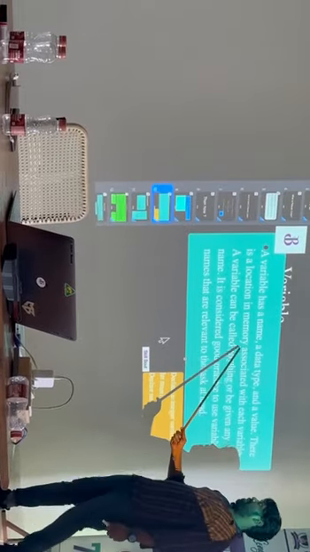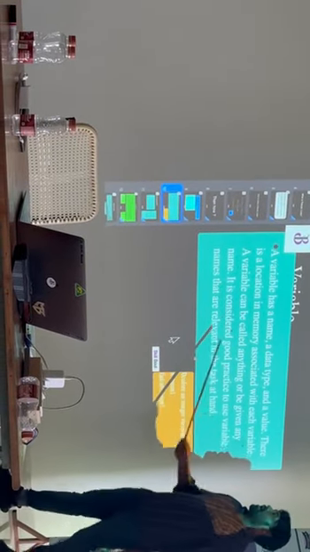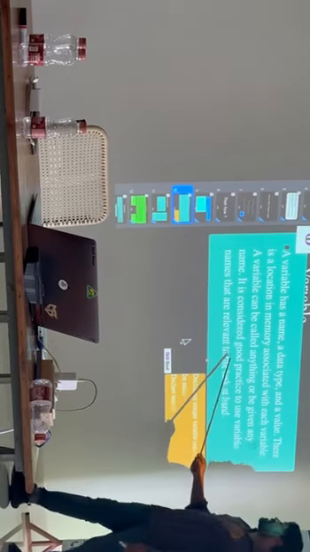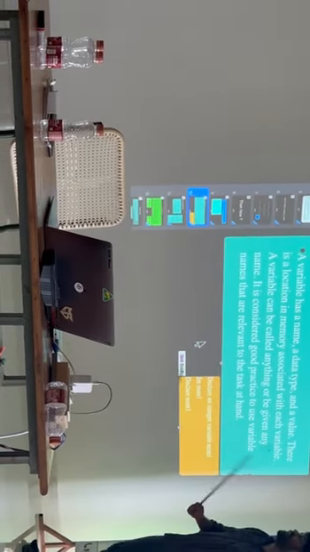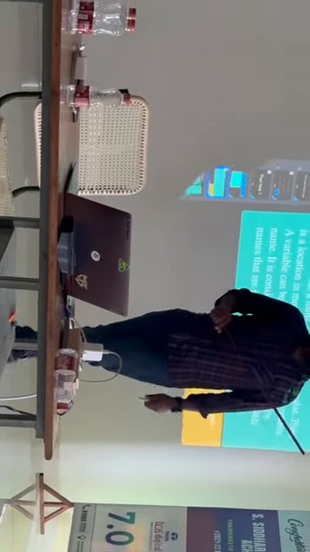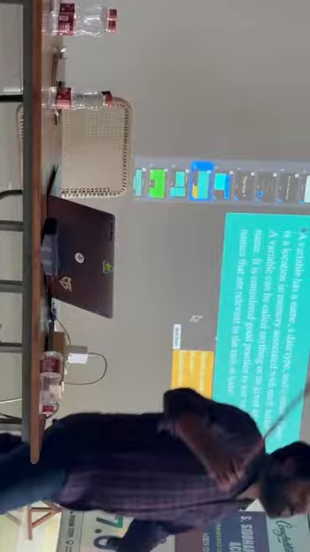There is a location in memory associated with each variable. A variable can be called anything, or given any name. It is considered good practice to use a variable name that is relevant to the task at hand. You can give any name, but it is advised to use a relevant name.